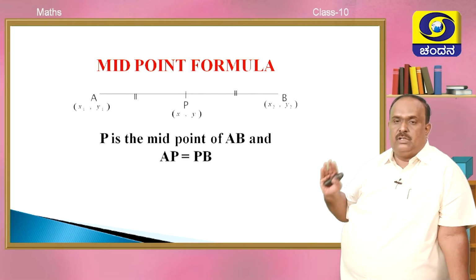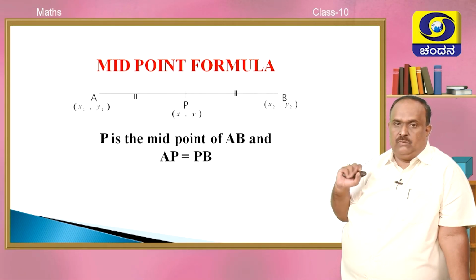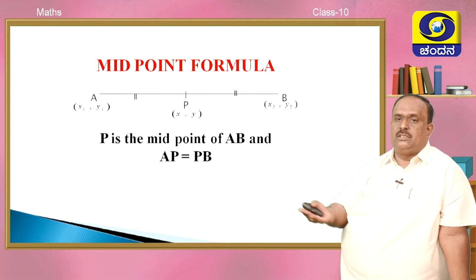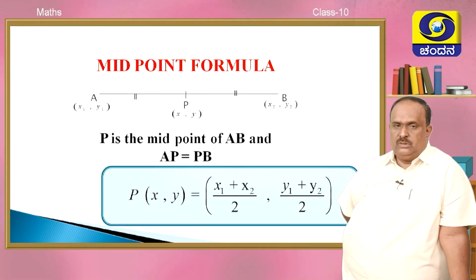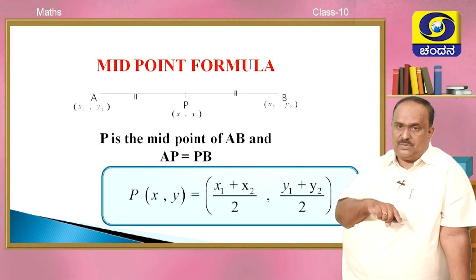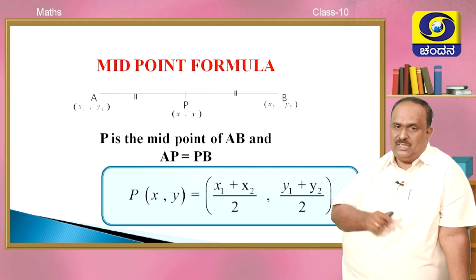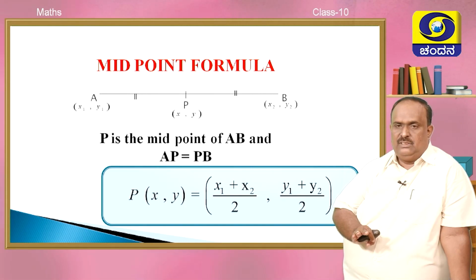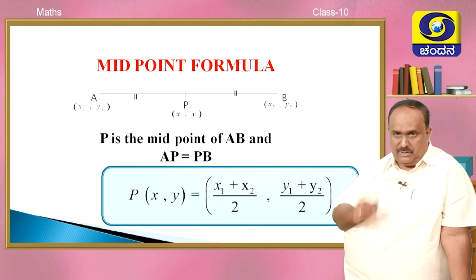Now point P, I told you it is the midpoint. What does it mean? AP equals PB, so the ratio will be equal, M equal to N. Midpoint formula: how do you get the coordinates x, y of point P when P is the midpoint? Very simple. (x1 plus x2) by 2, (y1 plus y2) by 2, that is, the average of x coordinates and the average of y coordinates. That will be the midpoint. This is a very, very important formula. Section formula for internal division, then midpoint formula.